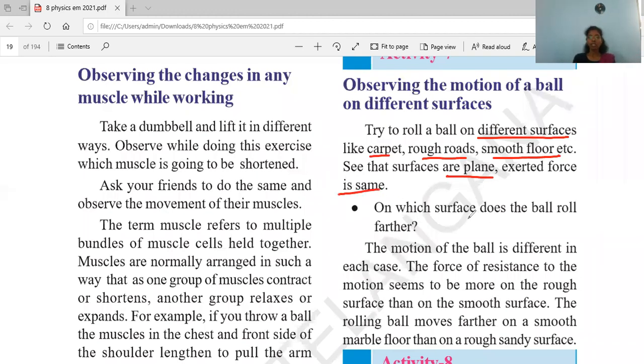On which surface does the ball roll further? Tell me. On which surface does the ball roll more distance, Rana? On which surface does it cover more distance? On carpet or rough road or smooth floor? Yeah, just wait.